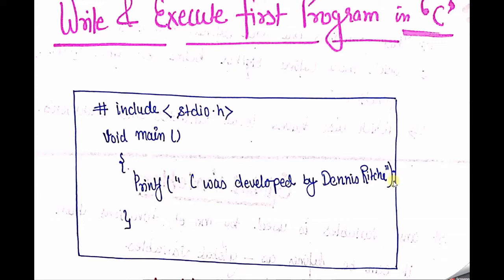By the help of the semicolon we instruct our compiler to stop reading and go to the next line. After that we don't write anything here, so it stops executing that line and goes to the next line.